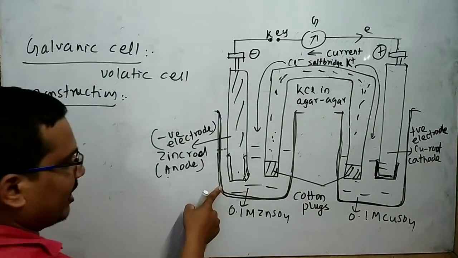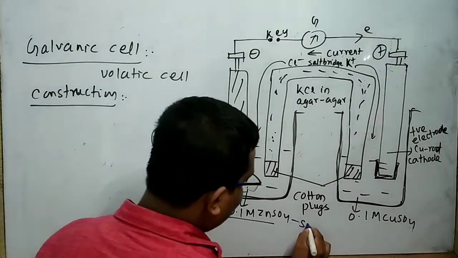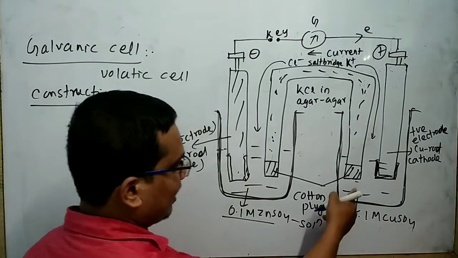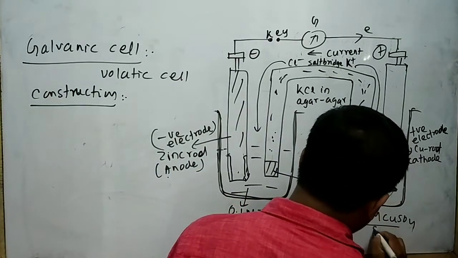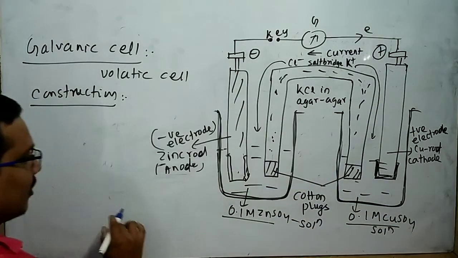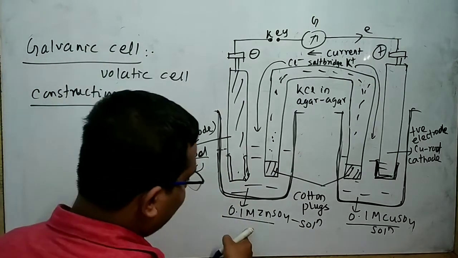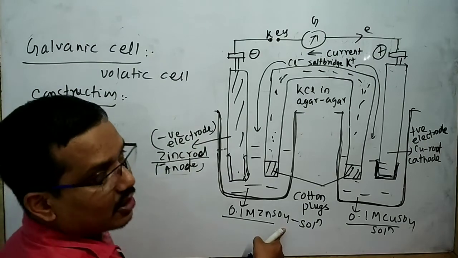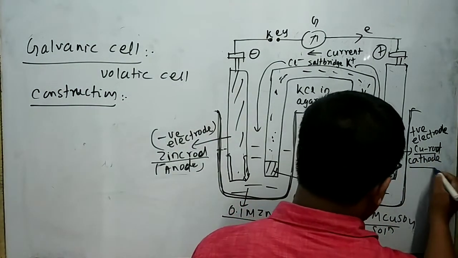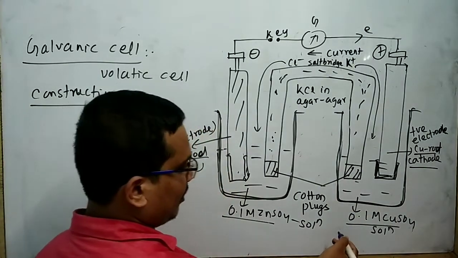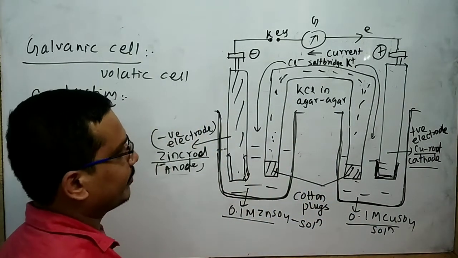In the first electrolytic tank, 0.1 M ZnSO4 solution is taken. In the second electrolytic tank, 0.1 M copper sulfate solution is taken. Here zinc rod is taken as anode, which is dipped in 0.1 M zinc sulfate solution, while copper rod is taken as cathode, which is dipped in 0.1 M copper sulfate solution.